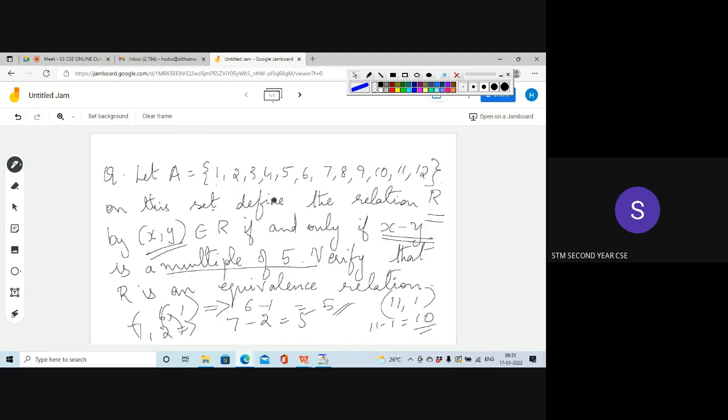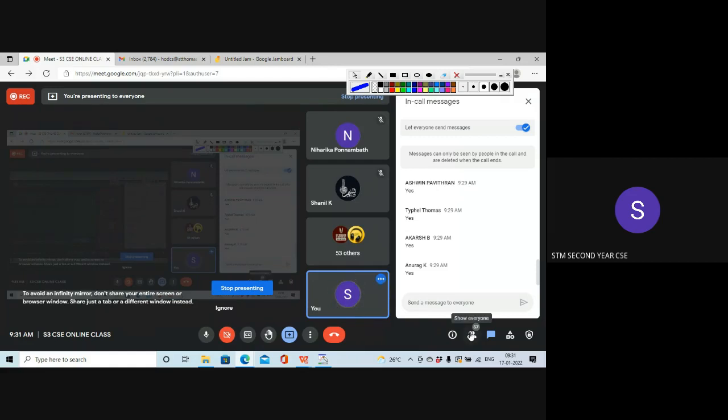Is the question clear to you? Look at what relation is given and find the elements in set A which satisfy the relation, and those elements will form ordered pairs in that relation. After getting the ordered pairs, you have to check if it is an equivalence relation, that is, whether it satisfies the reflexive, symmetric and transitive properties.